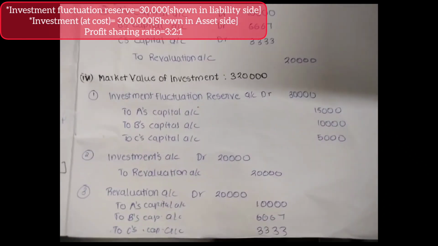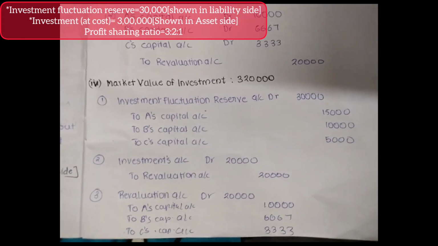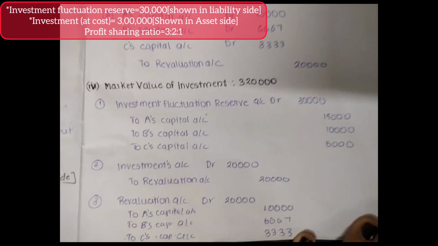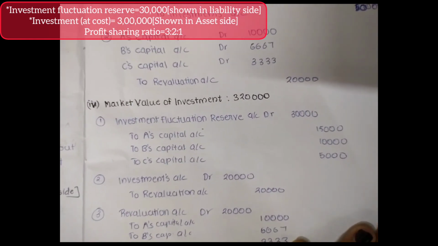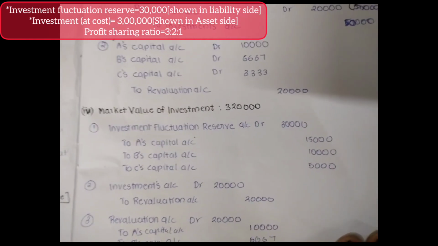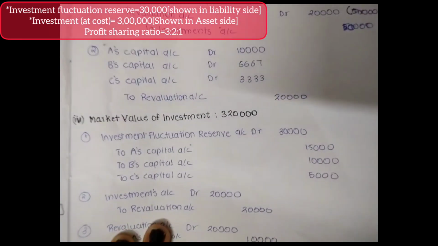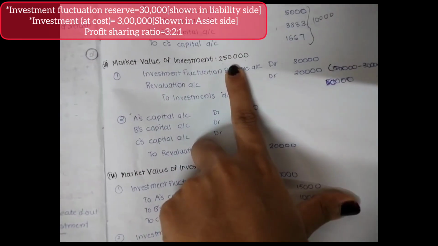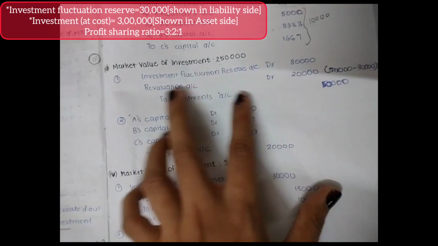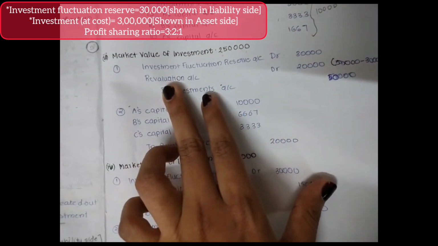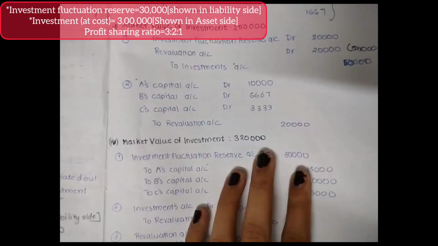Now the fourth scenario is where the market value of investment is rupees 3,20,000. This is another scenario, right? Our investment at cost on the asset side of the balance sheet is rupees 3 lakh, and here it is 3,20,000. 20,000 extra is there. When we had a loss, we debited revaluation account. So when such extra gain is there, what are you going to do?